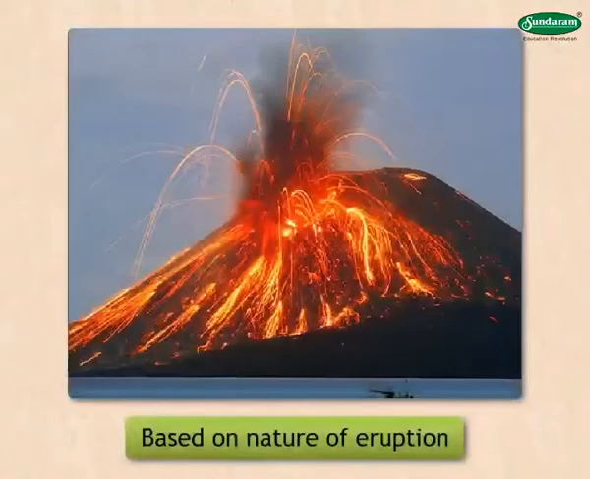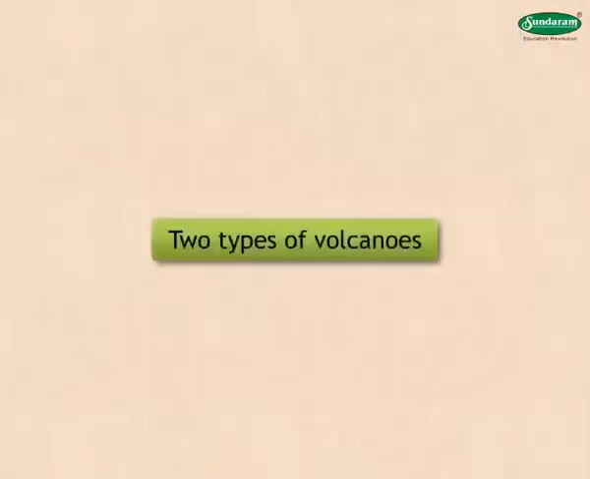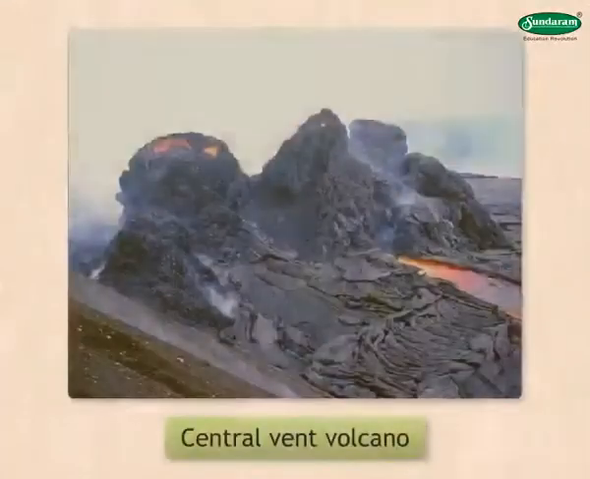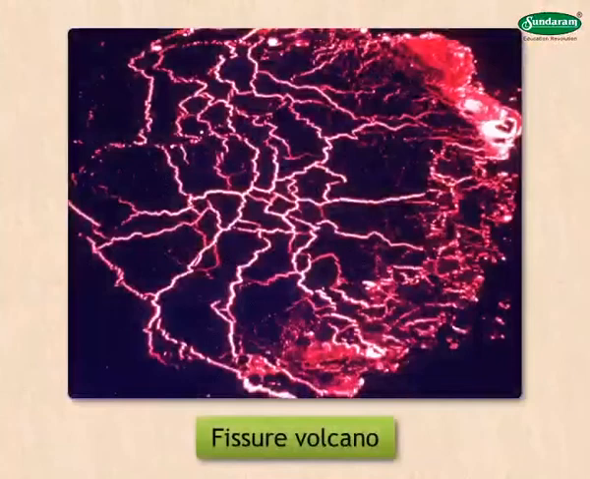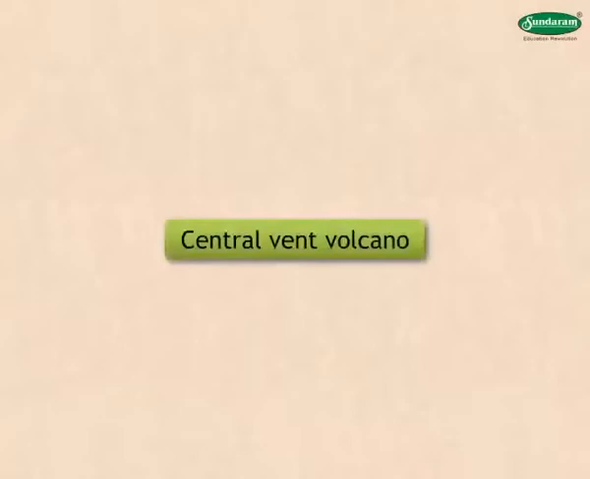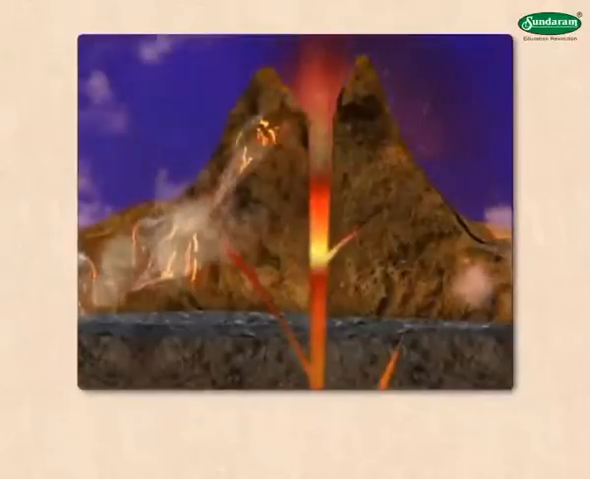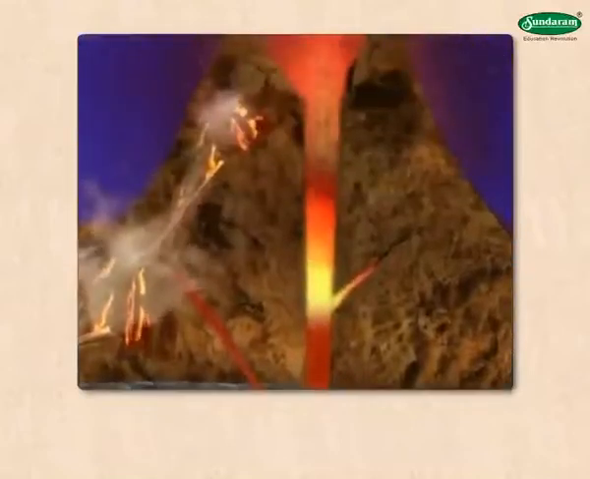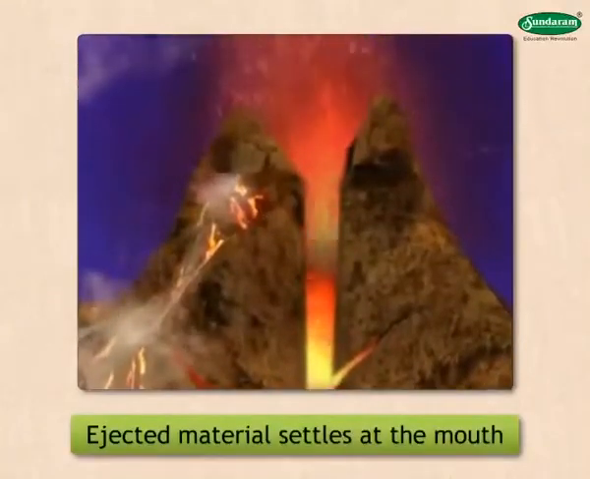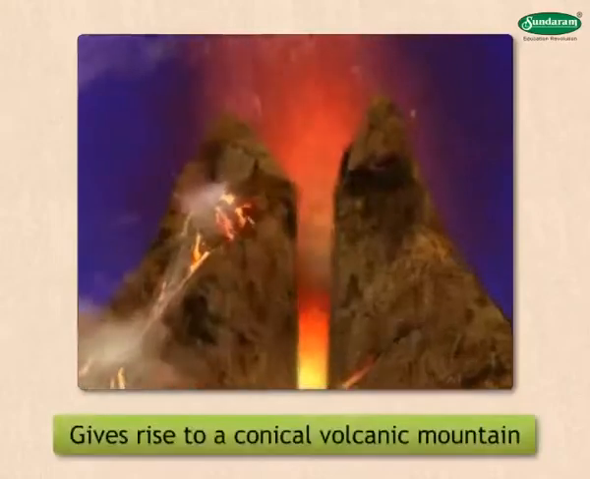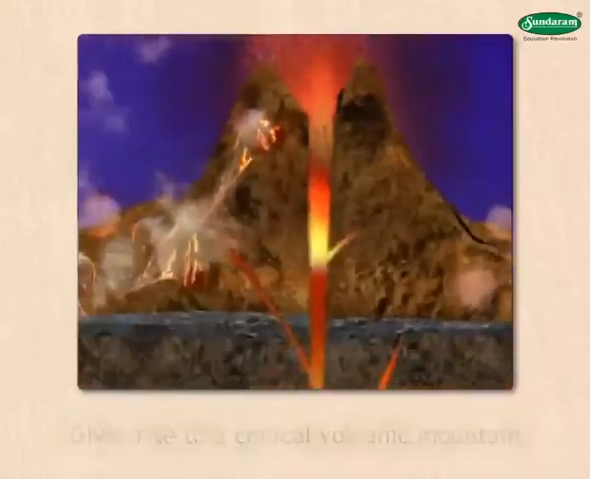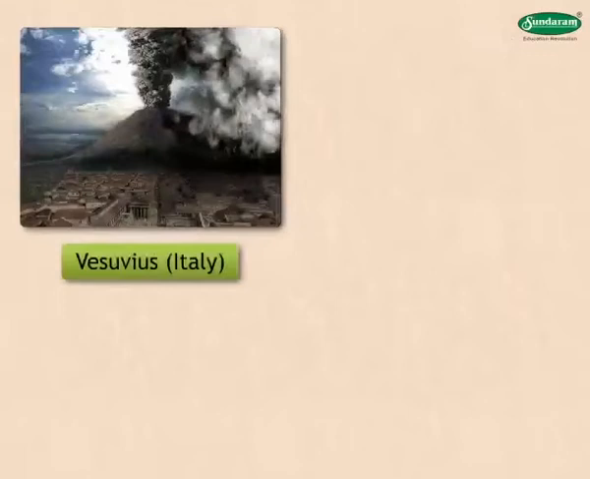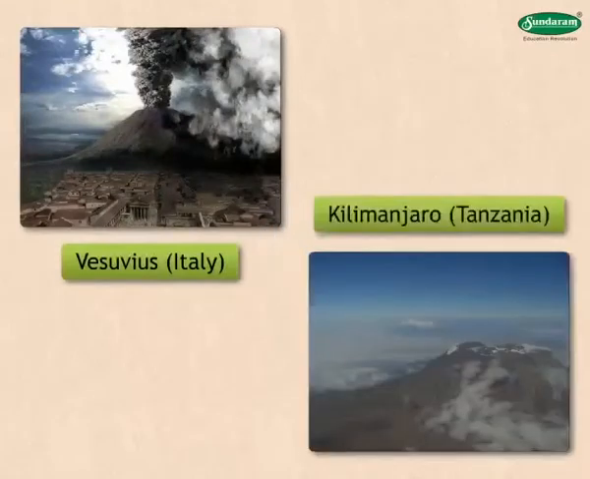Types of volcanoes. Based on the nature of the eruption, we have two types of volcanoes. 1. Central vent volcano. 2. Fissure volcano. Now, we will learn in detail about these two volcanoes. Central vent volcano. In this type, the lava is released through a vent, a pipe-like opening. Ejected material settles at the mouth of the vent and gives rise to a conical volcanic mountain. Examples: Vesuvius in Italy and Kilimanjaro in Tanzania.